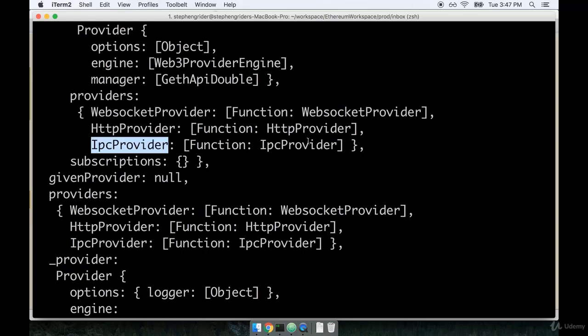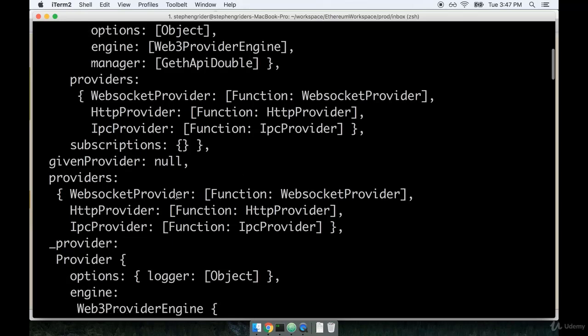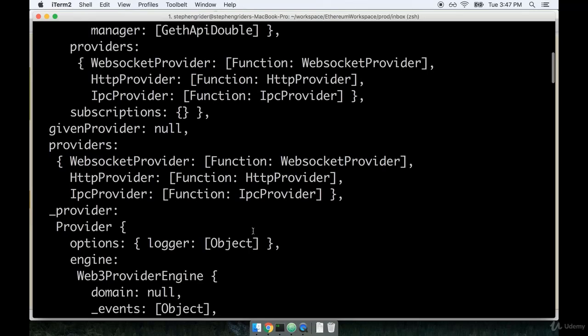IPC is used whenever you are running a blockchain or a network on the same machine as your test setup. Now, in general, we're not going to have to work that much with these different providers, but there are a couple of notes that I will give to you over time about each of them. So for right now, I just want you to know that some of these different providers exist.